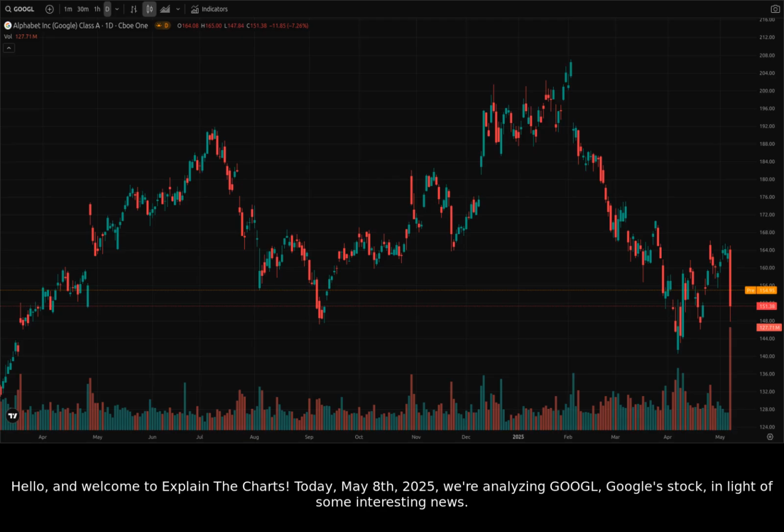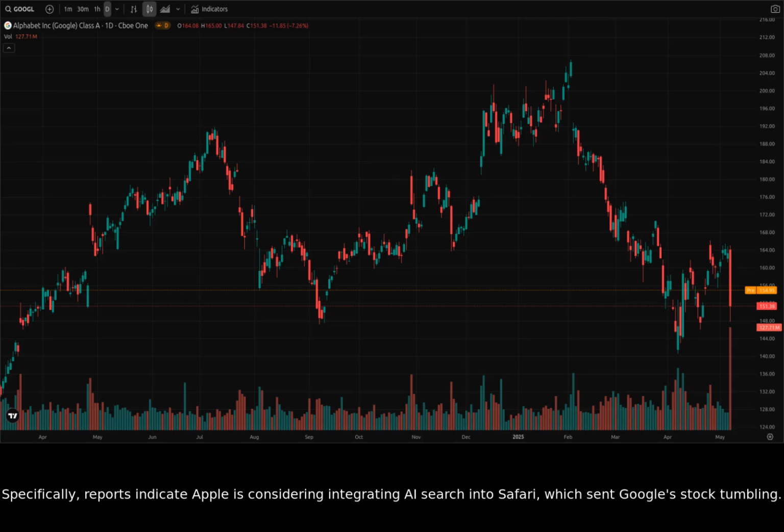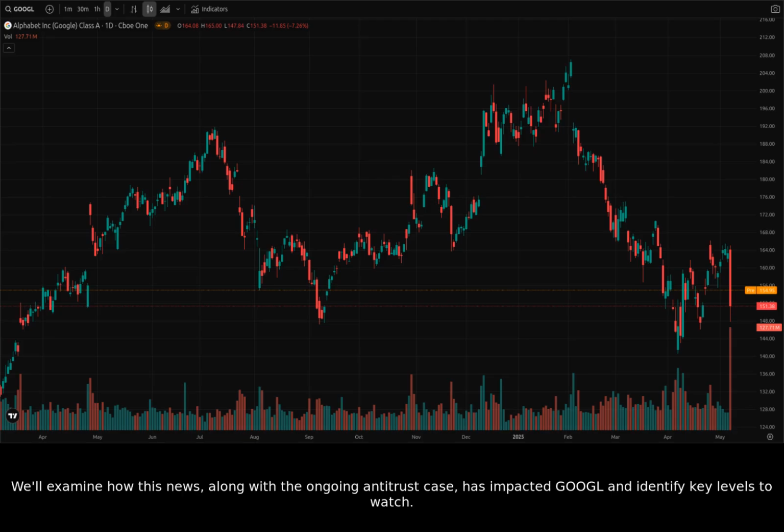Today, May 8th, 2025, we're analyzing Google's stock, in light of some interesting news. Specifically, reports indicate Apple is considering integrating AI search into Safari, which sent Google's stock tumbling. We'll examine how this news, along with the ongoing antitrust case, has impacted Google and identify key levels to watch.